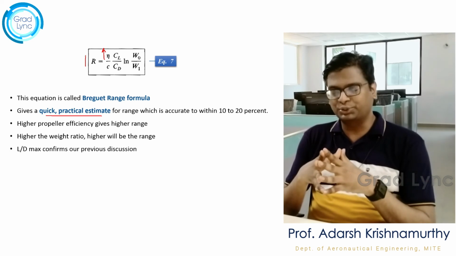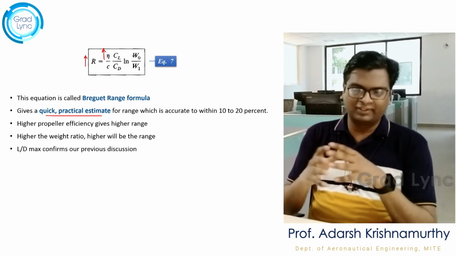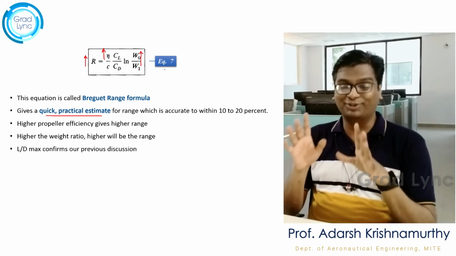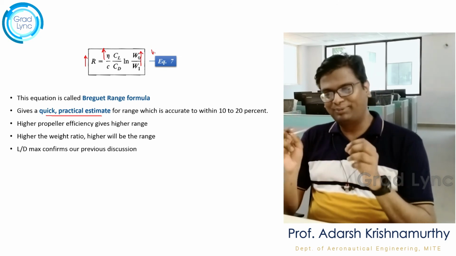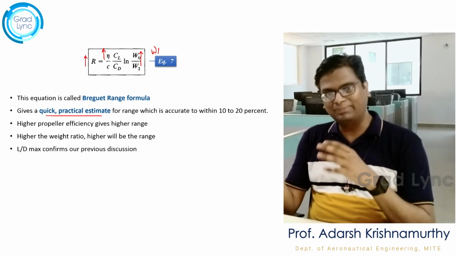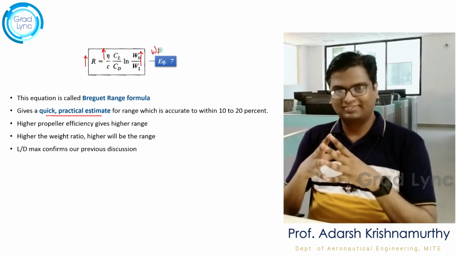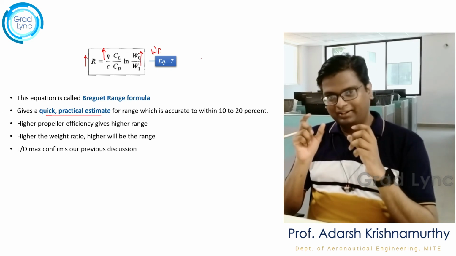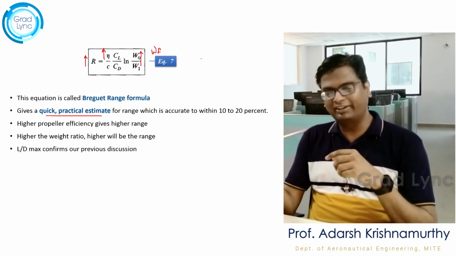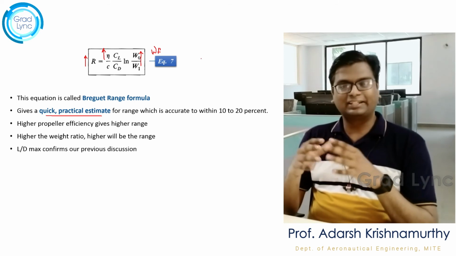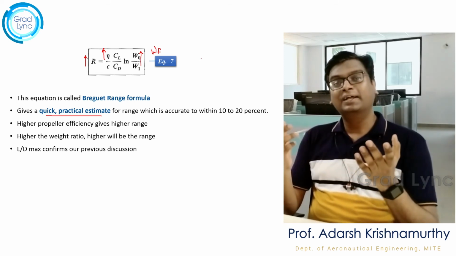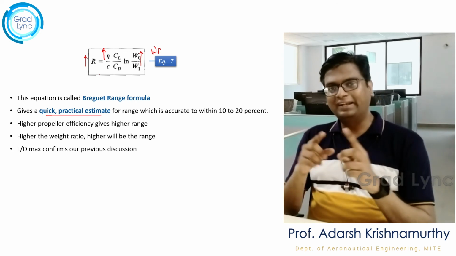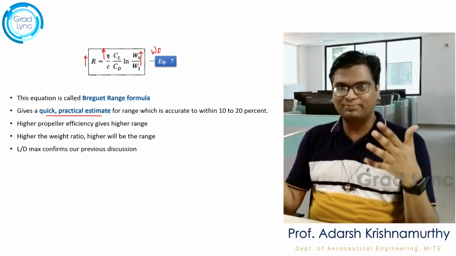The higher the weight ratio, the higher the range. When I say the weight ratio W0 by W1, I am talking about the weight of the fuel. Getting the point? W0 is nothing but W1 plus WF. It is the sum of the gross weight of the aircraft plus the weight of the fuel. So whenever I say the ratio should be high, that means you should carry more fuel along with the aircraft. Then definitely it is going to cover maximum range.